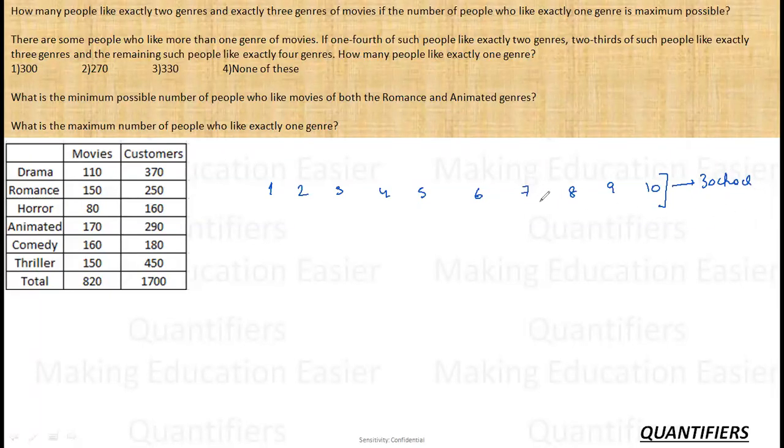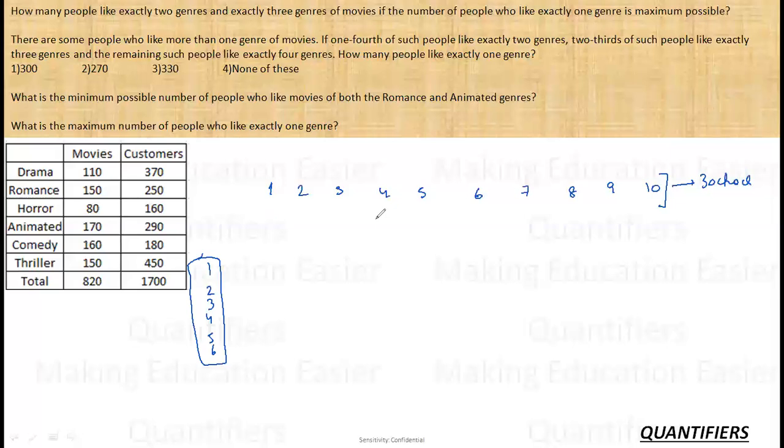And I want to maximize those people with only one chocolate. I can give one chocolate to a person, two chocolates, three chocolates, 4, 5, 6. From 1 to 6, I can give any number of chocolates to roll number 1, roll number 2, roll number 3, roll number 4. कुछ भी दे सकता हूँ मैं, right? और मेरी मर्जी है कि किसी बच्चे को मैंने कितनी चॉकलेट्स देनी है. So it is possible that I give all the 6 chocolates to this, all the 6 chocolates to this, all the 6 chocolates, and so on, right?